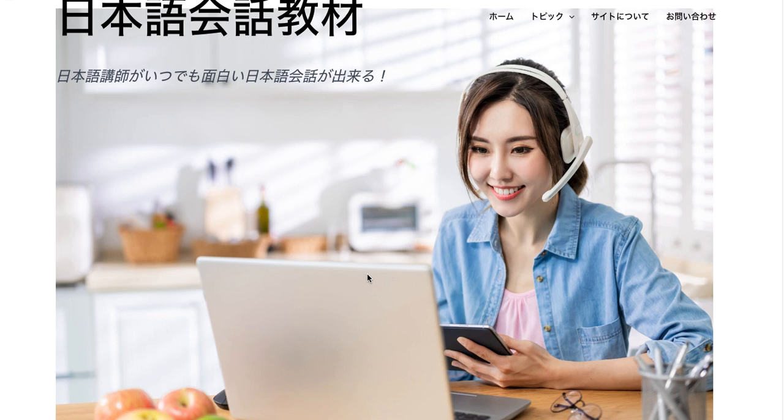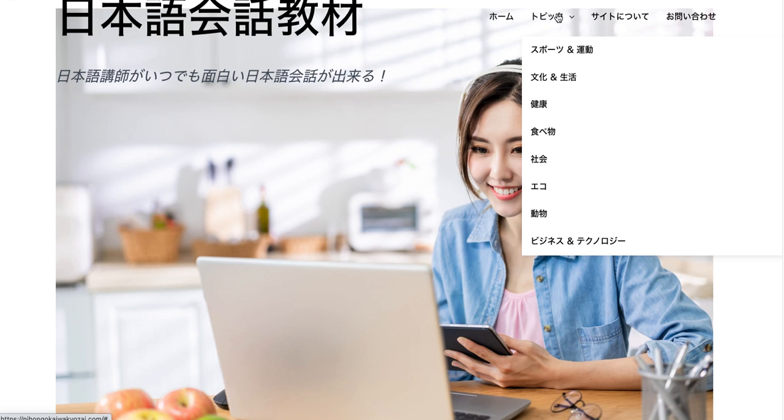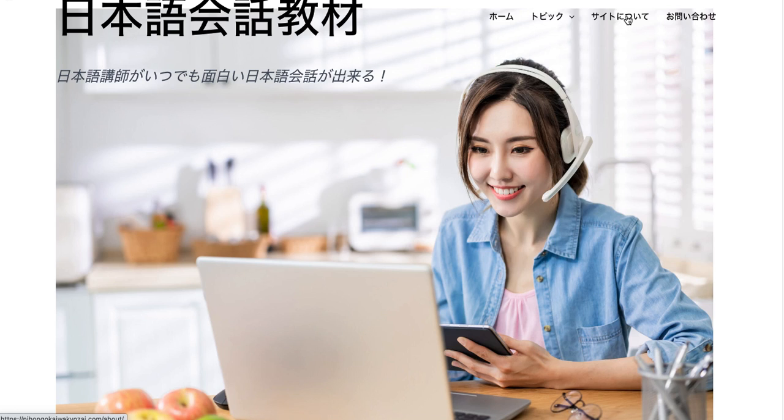So this is the home page, and the menu bar here includes a link back to the home page. These are links to each of the categories. It's all in Japanese, so I'm going to kind of talk through it. For example, sports and fitness, culture and lifestyle, health, food, society, environmental, and then animals and business and technology are the categories of news topics.